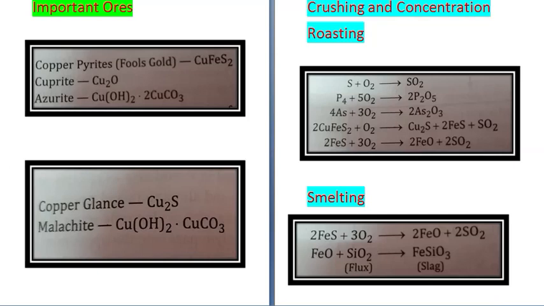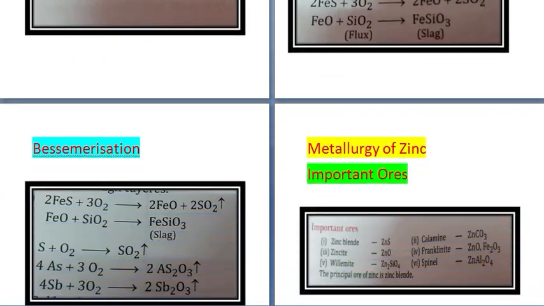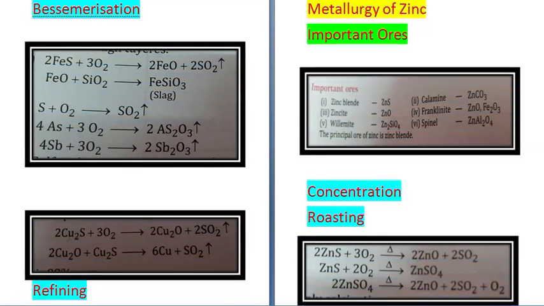After smelting, the next step is bessemerization. Matte, cuprous sulfide having traces of ferrous sulfide, is taken in a Bessemer converter and mixed with sand.